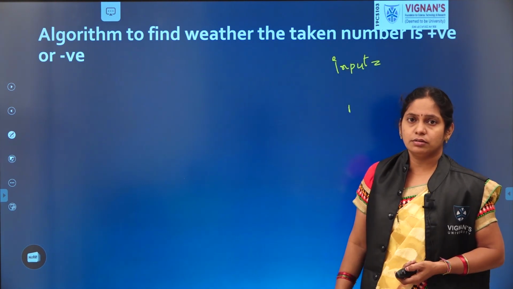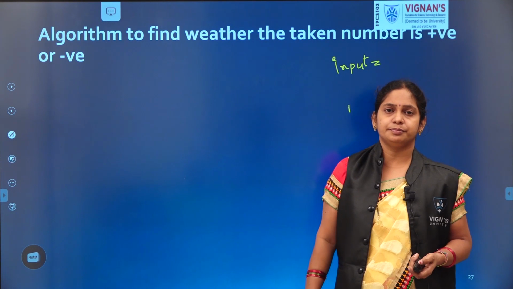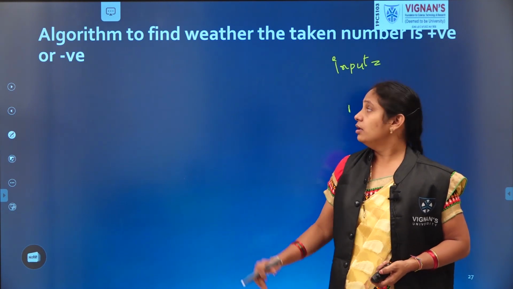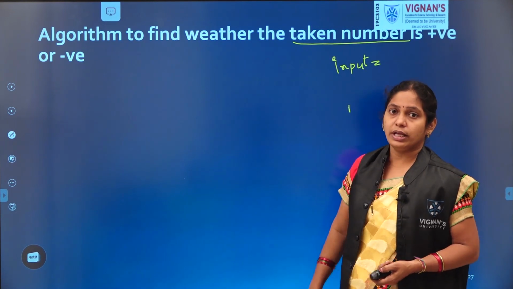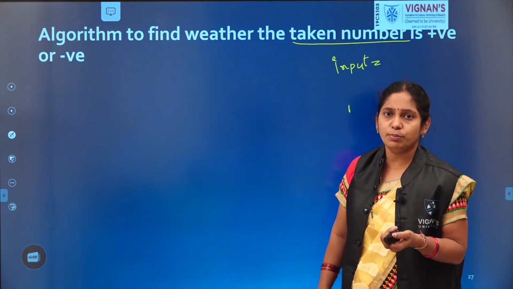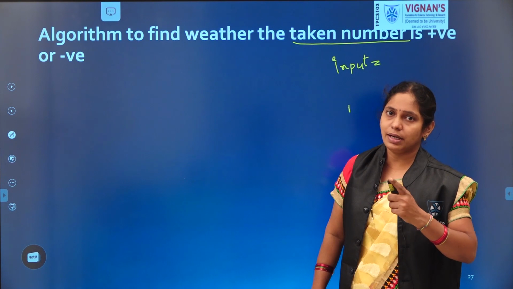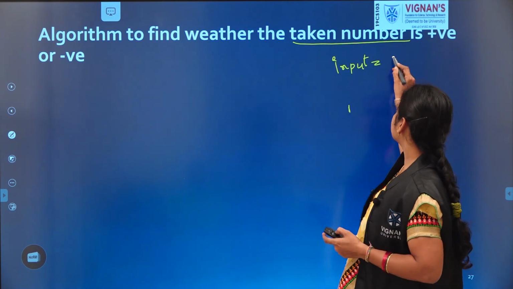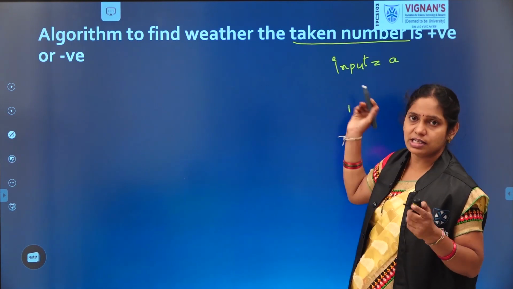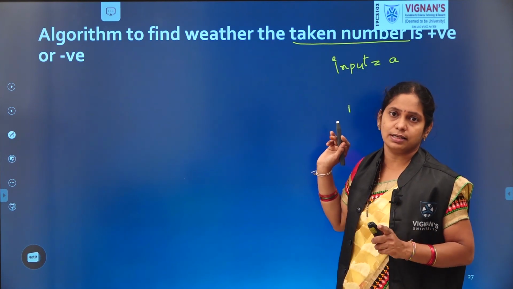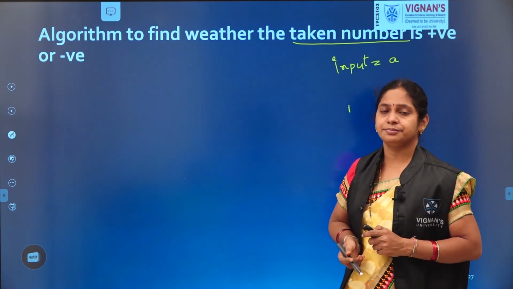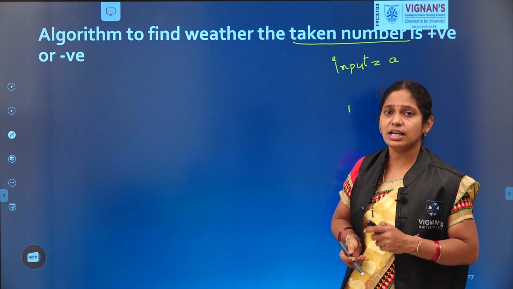What is the input? What do we need to take here? The taken number is positive or negative. How many numbers need to be considered here? One number is enough. So I assume it as some A or X or Y or Z. Okay, good. That is our input. One number needs to be considered. What is the task?